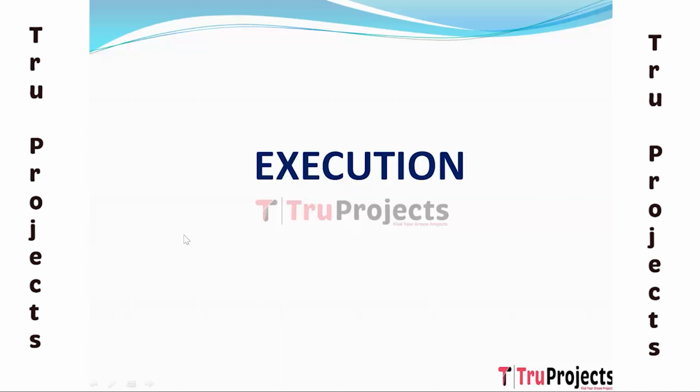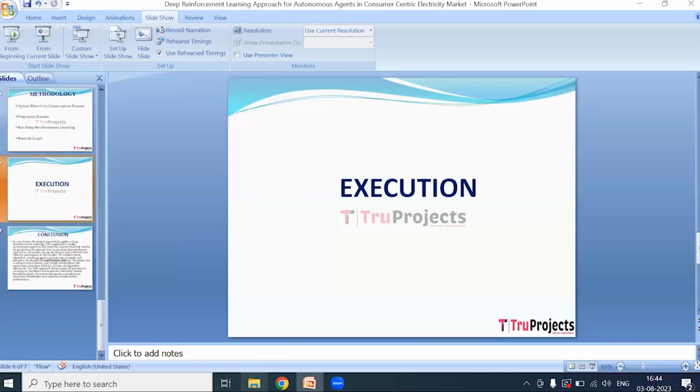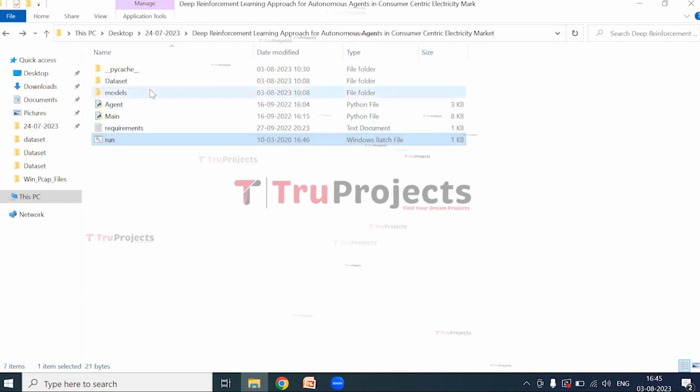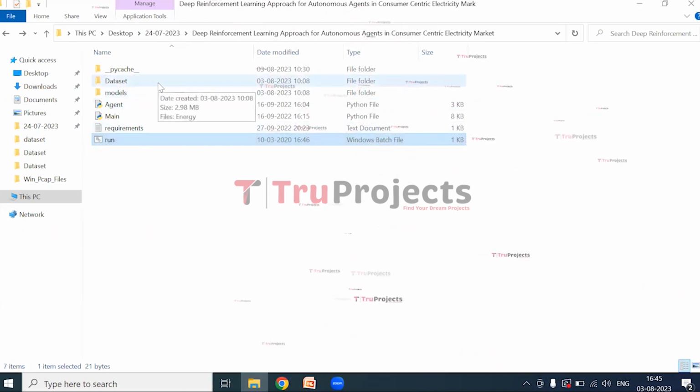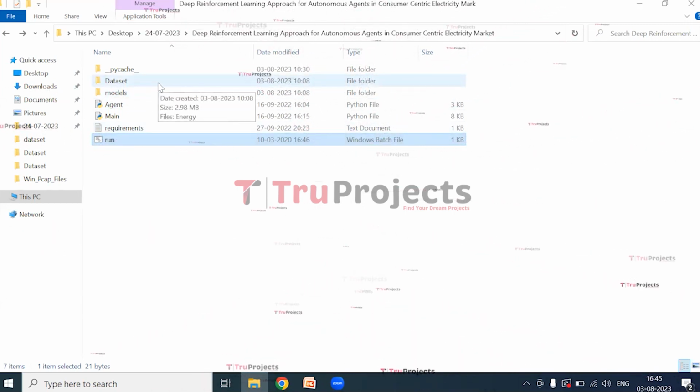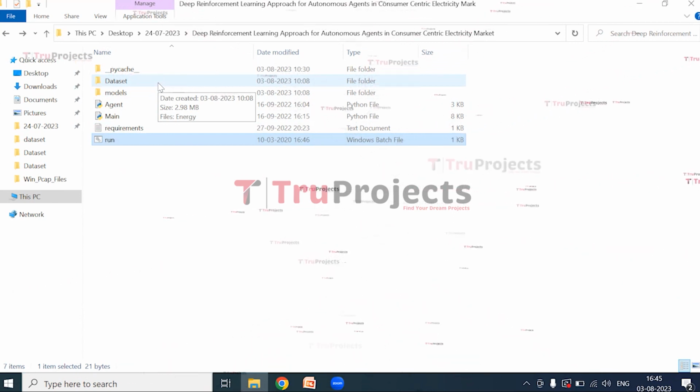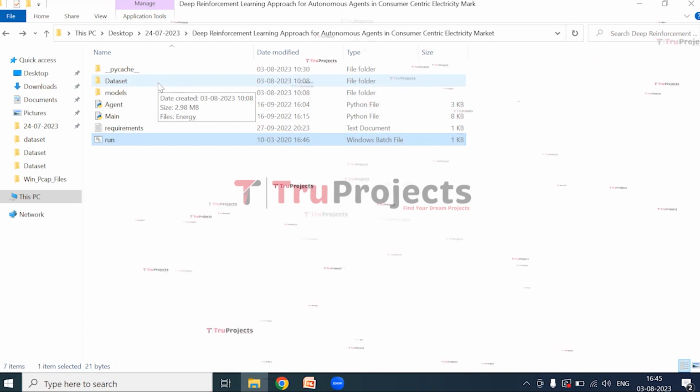Execution. For the execution of the project, we need to open the code folder. This is the code folder. This is the dataset folder. This folder contains the energy file. This dataset contains the information of date, time, ID, name, geoname, etc.